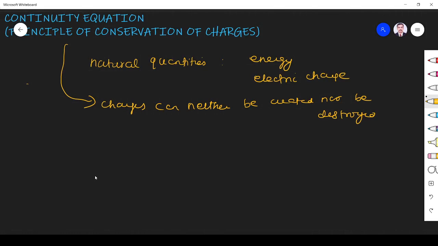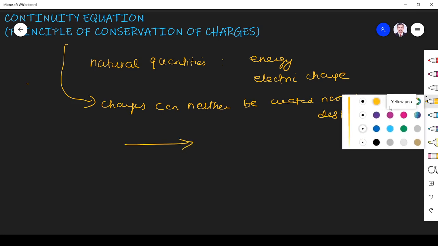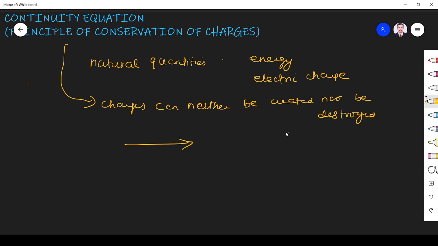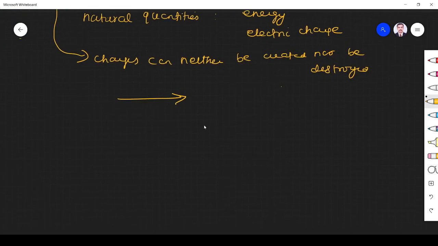So we know that a conserved quantity cannot increase or decrease. That's what we learned from our basics of charges. It can only move from one point to another point. You cannot increase or decrease the quantity of charge. With this basic understanding, we derive the continuity equation.